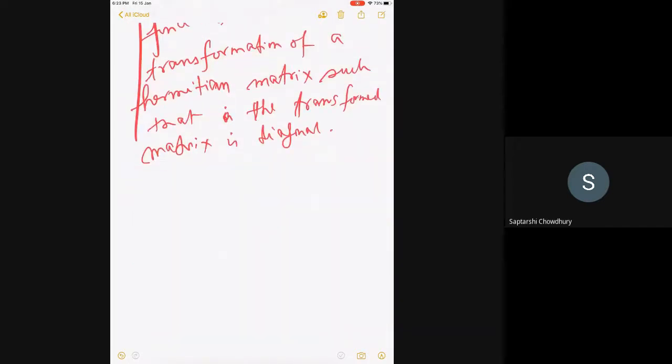Now let me look at some of the properties of a matrix. Of course you know how to calculate the determinant of a matrix, right? So the determinant of A. How will you calculate it? Is it very easy?